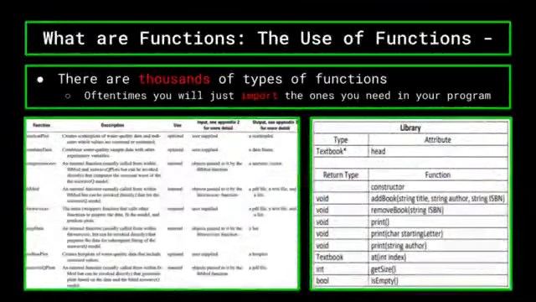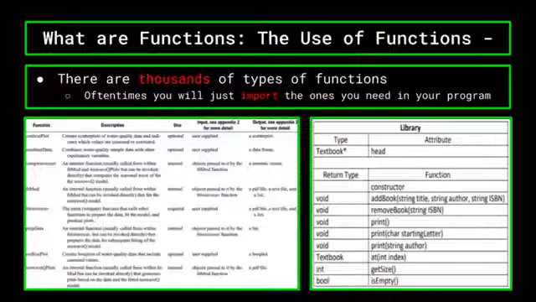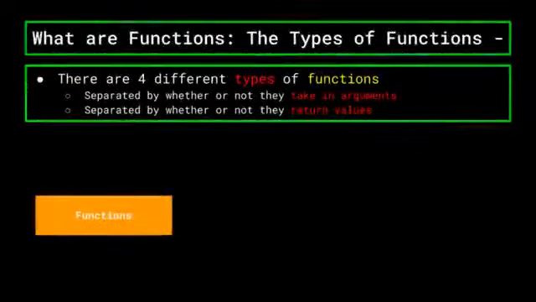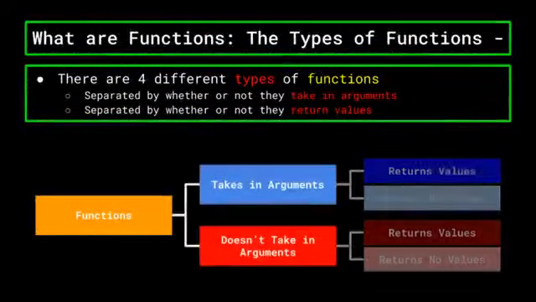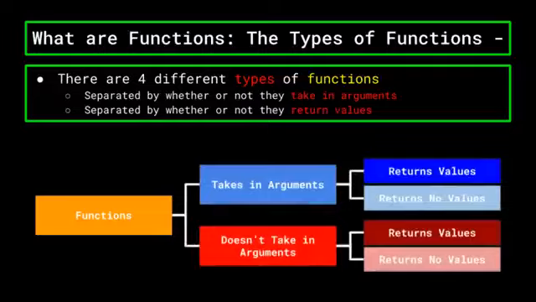There are thousands of functions that are available to you through the IDEs. However, because we won't always use all the functions that are available to you in a single program, you have to import these functions from packages found in the IDE, which is something that we'll be covering later on. Now, there are four main types of functions in most programming languages, and they are separated by two defining features: whether or not they take in arguments and whether or not they return values. Let's start by separating them by whether or not they take arguments.